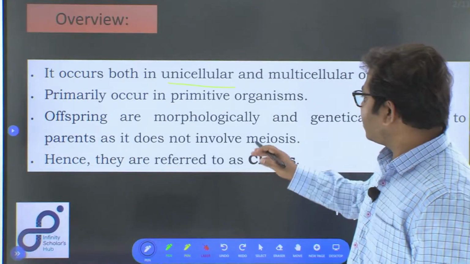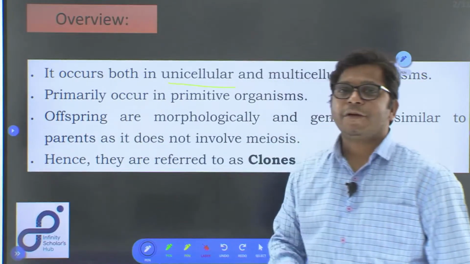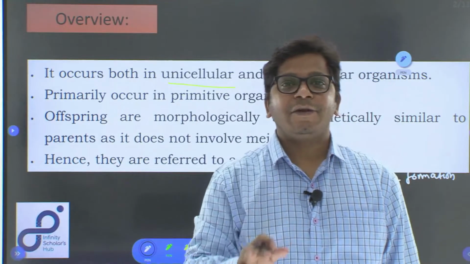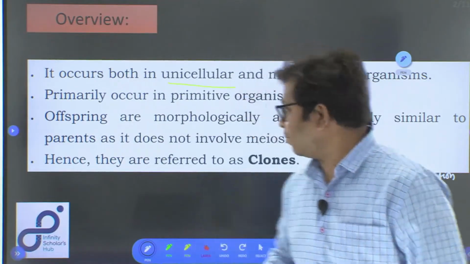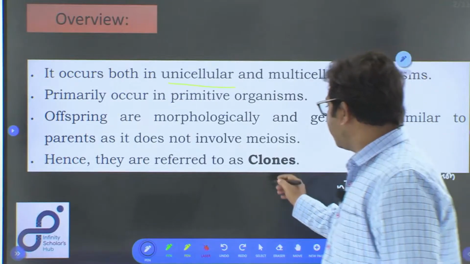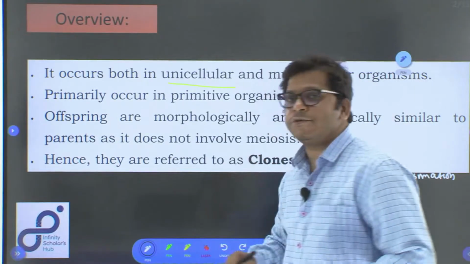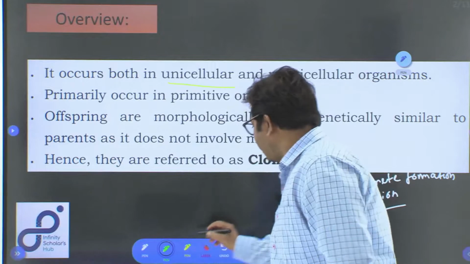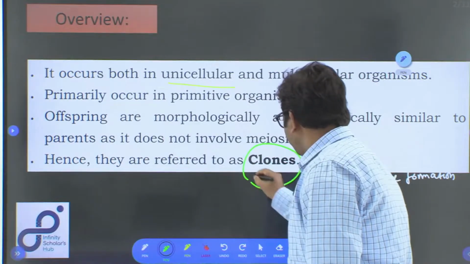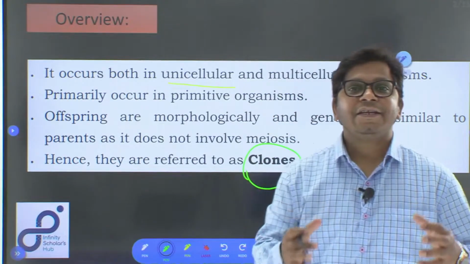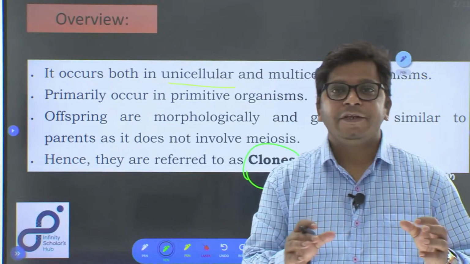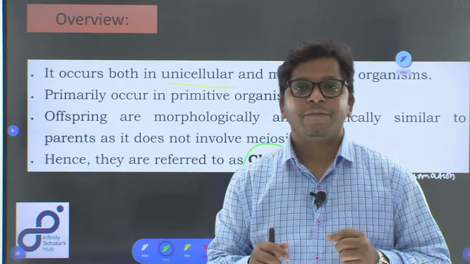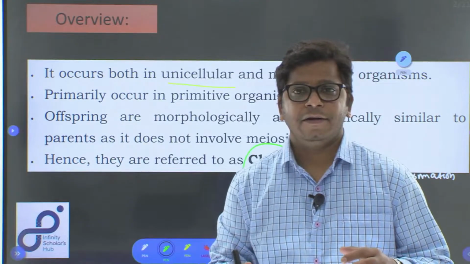Therefore, we say that offsprings produced in asexual reproduction are genetically similar and morphologically similar, and hence the organisms produced in this process are called clones. Okay, because they are genetically identical to their parents, and the only way variation can happen is by gene mutation, which is very rare.